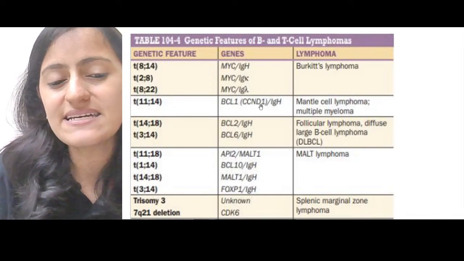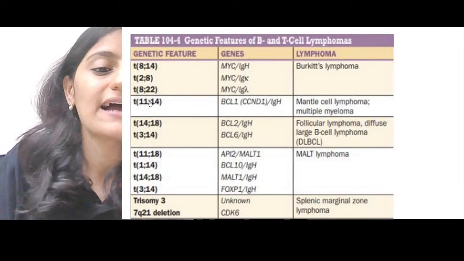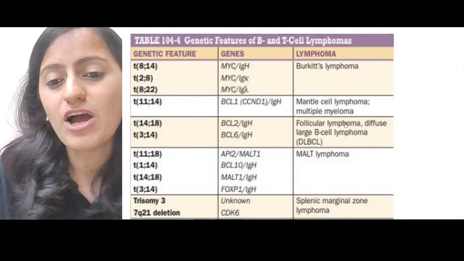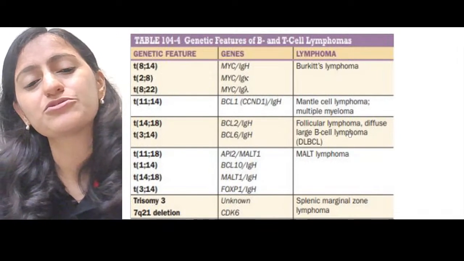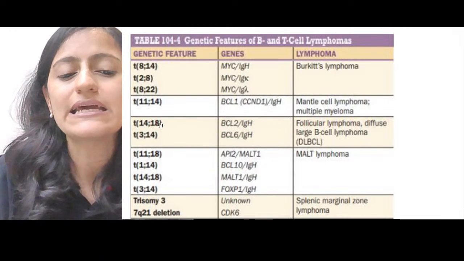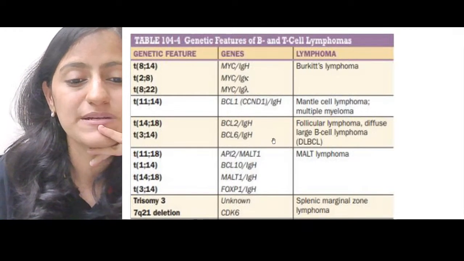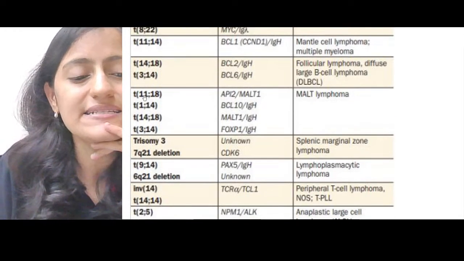Mantle cell, CCND1 is basically your cyclin D1, translocation 11, 14. Follicular lymphoma, which also progresses to diffuse large B-cell lymphoma. Basically, you will have 14, 18, BCL2, BCL6. BCL2, BCL6 positive. MALT is 11, 18.